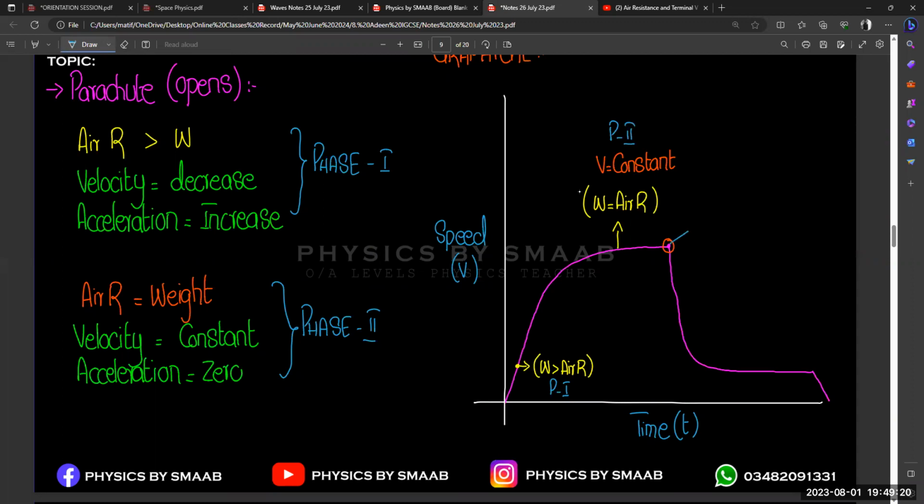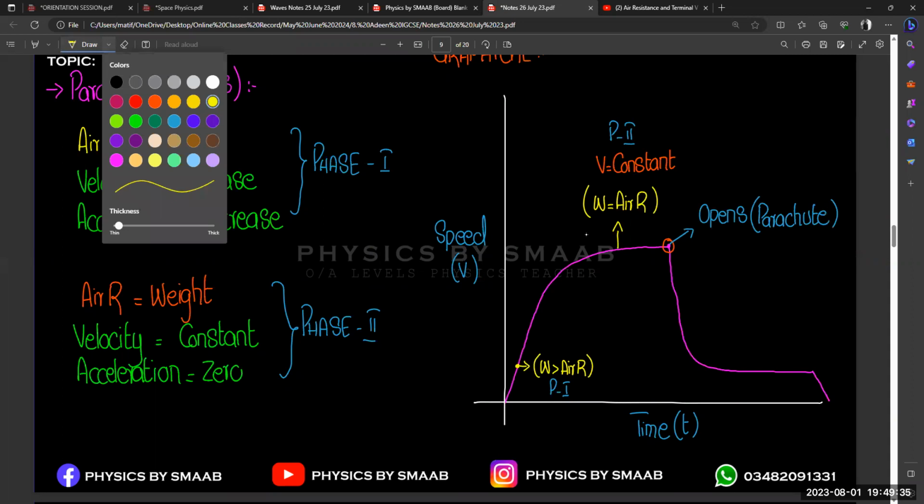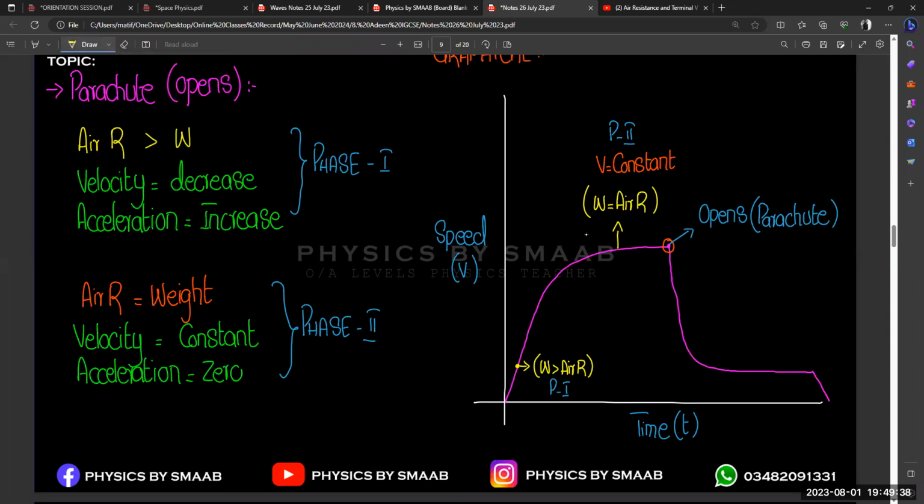And at this point, we open the parachute. After that, we also have two phases with the parachute, and that is linked with this one. So now air resistance suddenly increases. That's why there is a great fall in your graph. So there will be a mighty change in air resistance as compared to the previous situation. So that's why there will be a huge change in it, right?